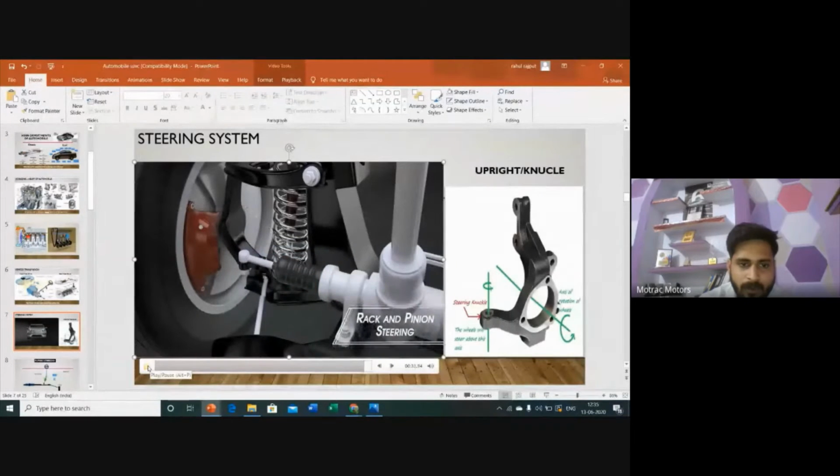It's a tie rod connected with the hinge joint. Okay, so I hope you get a brief idea about how rack and pinion works. I will describe all the things in detail also.